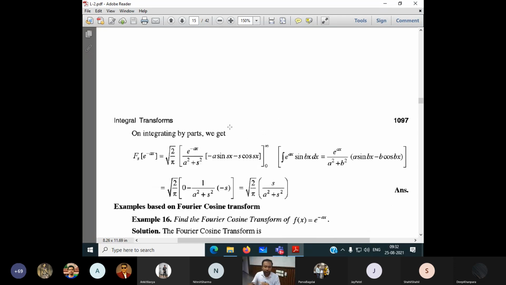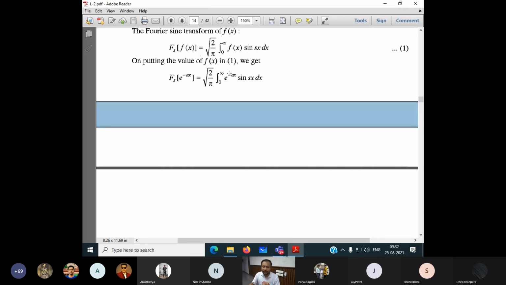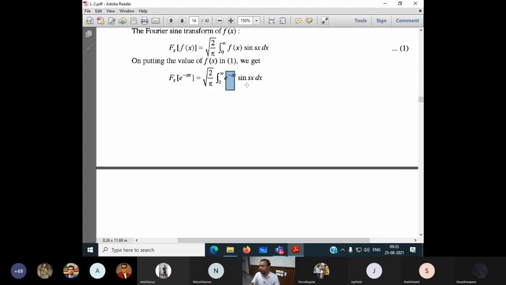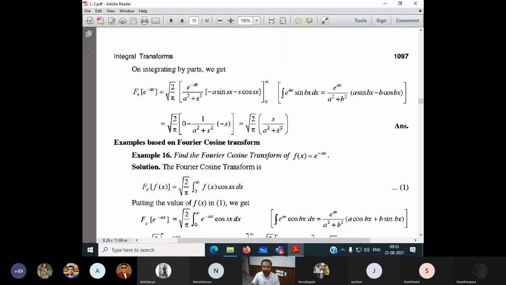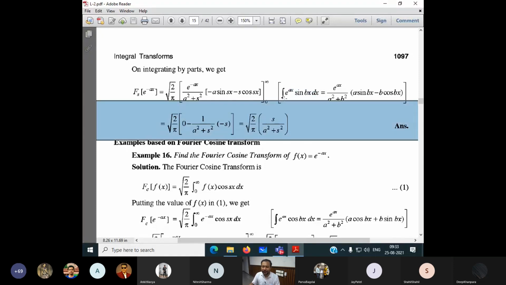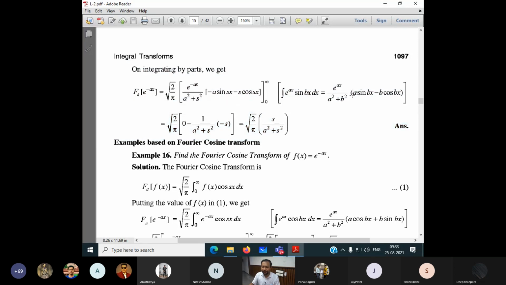integrations. So in this example here also, what to do? Just write down the formula and replace f of x by this. Now do the integration by parts with respect to x. If you have difficulty in integrations, the answer will not come. If I know the integrations, the answer will come automatically here. Look here, I can get the answer directly. I believe that you know the integration of this. This is the standard result: the integration of e to the power ax sin bx is equal to this one. We know this integration, the standard result we have to use.